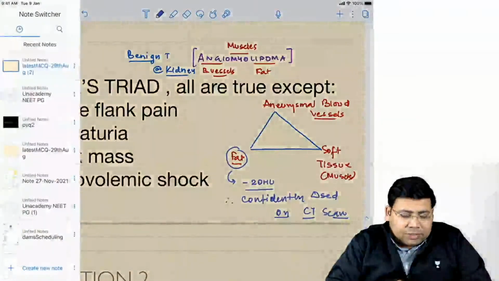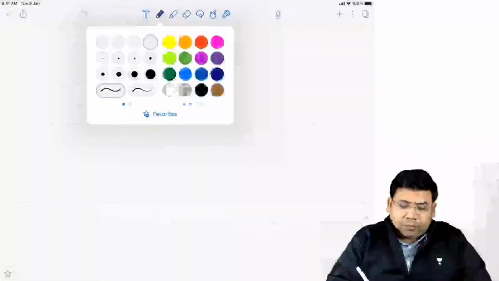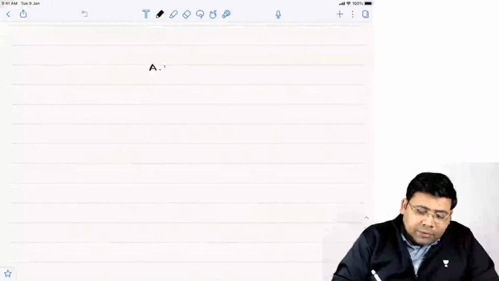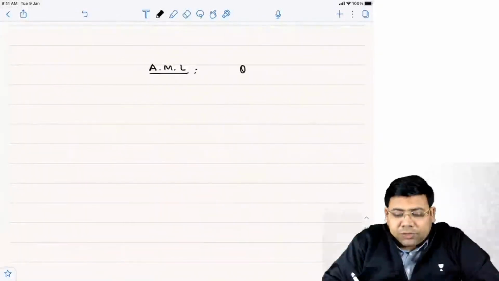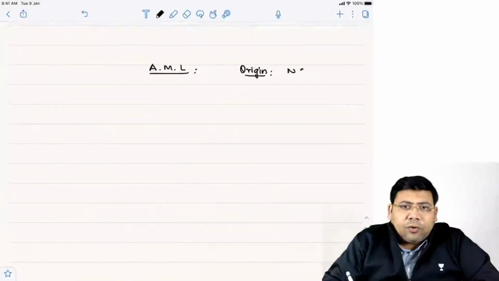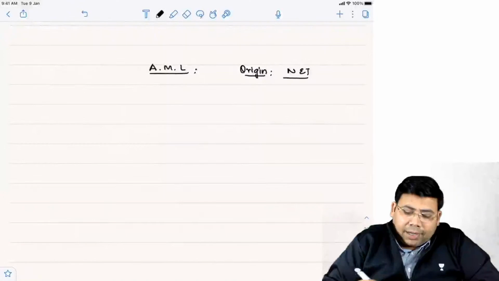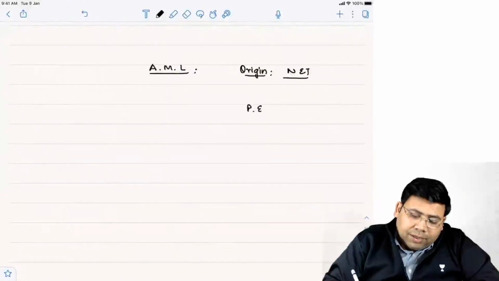Let us talk about angiomyolipoma, and then we'll come back to this. If you talk about angiomyolipoma, AML, what is the origin of AML? This is a neuroectodermal tumor, and this is from PEC.